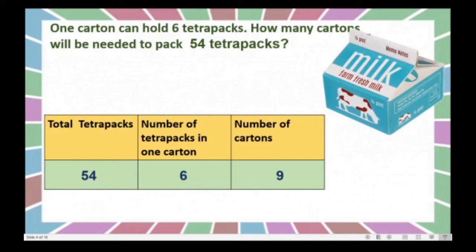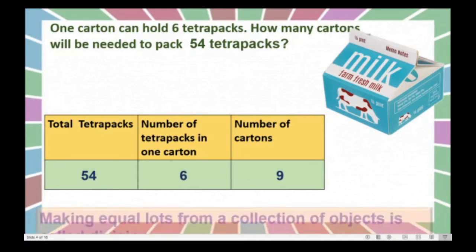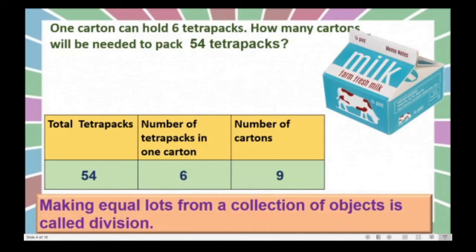It means to arrange 54 Tetra Paks in groups of 6, we will get 9 groups, or we need 9 cartons. Here, making equal lots from a collection of objects is called division. What we did here? We made equal lots from these 54 Tetra Paks. Each lot has 6 Tetra Paks, isn't it? So we got 9 cartons. Got this, children?